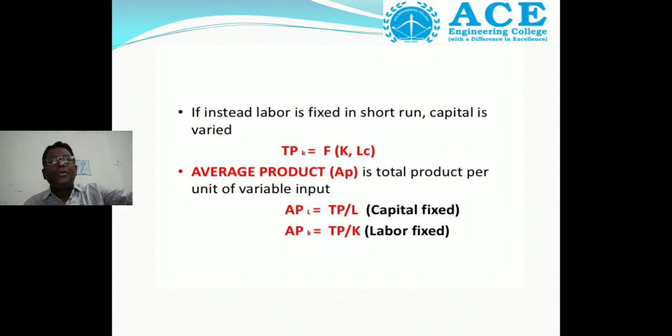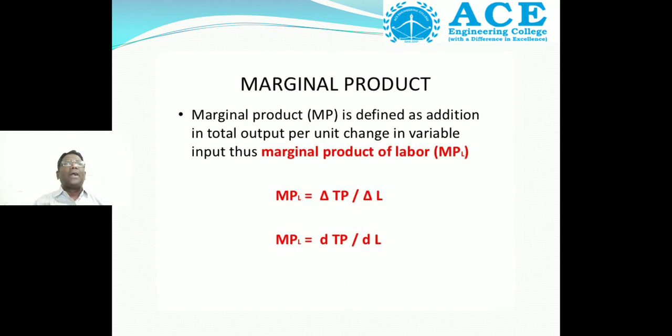Then we should know the marginal product. What is the meaning of marginal product? Marginal product is defined as the addition in total output per unit change in variable input.